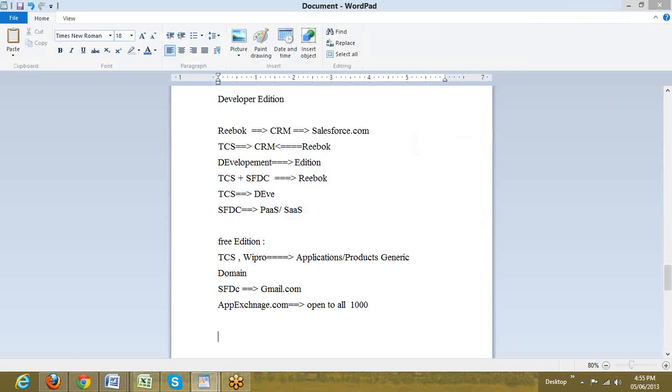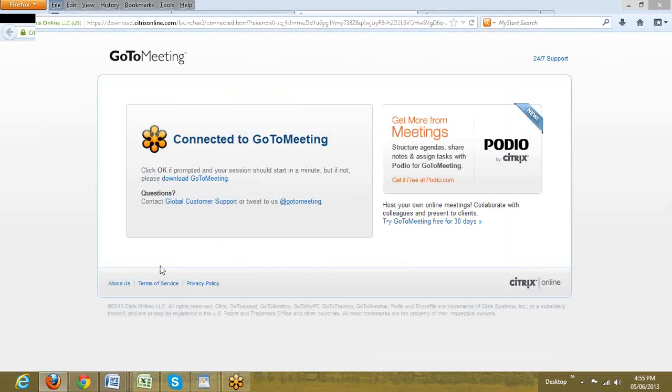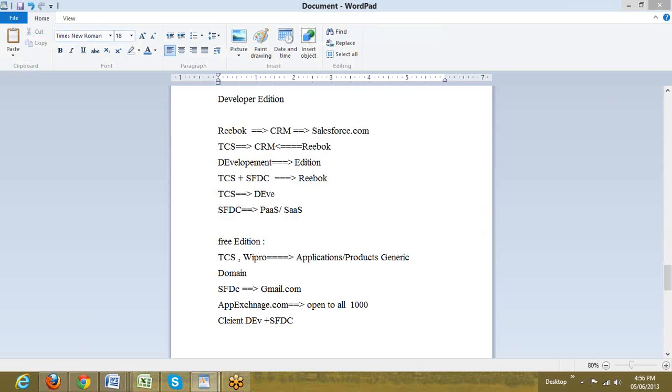And they create open apps which are shared across the clients, and the clients will either go with the paid apps or they might even work with the free apps. If we check into that again, there's another report here. It specifies 44% of the apps are free, 56% are paid apps. For these paid apps, revenue gets shared between the development company plus SFDC, and the amount is paid by the clients. So this is where Salesforce is actually dominating the cloud market.